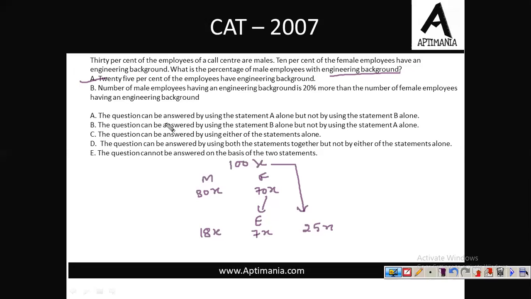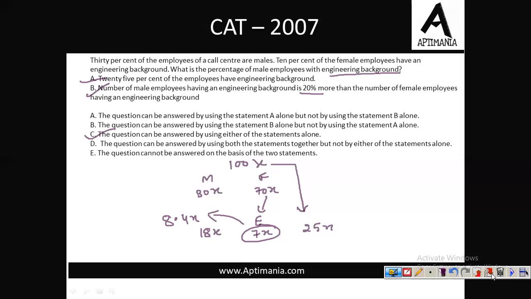Now let us move to the second part. The number of male employees having engineering background is 20% more than the number of female employees having engineering background. Now see, we know that the number of females having engineering background is 7x and the number of males is 20% more than this. So the number of male employees having engineering background must be 8.4x. So by using this statement also we can answer the question. So using either of the statements alone, we can answer this question. So the answer should be C. The question can be answered by using either of the statements alone.